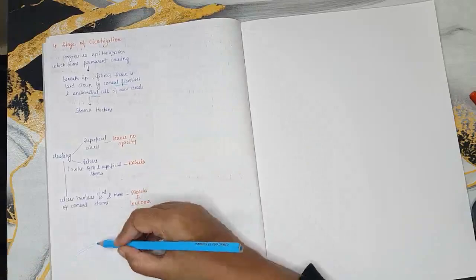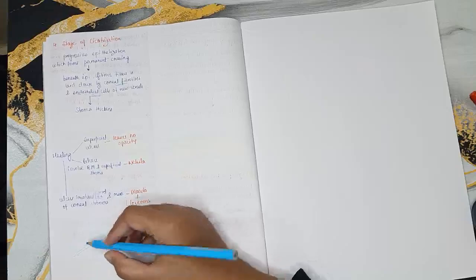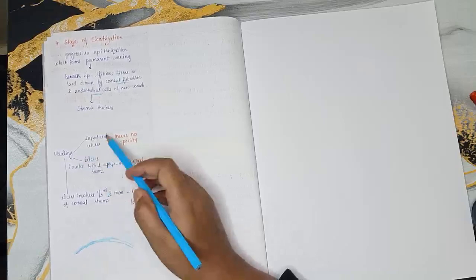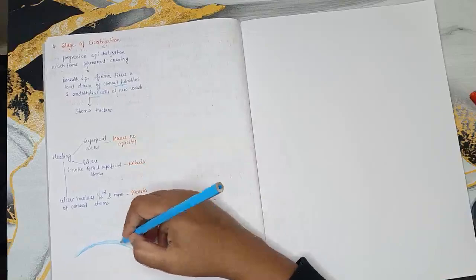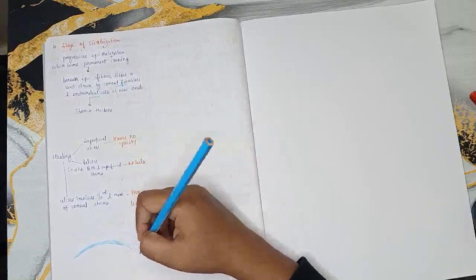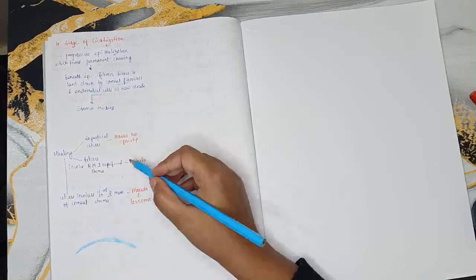When the healing is starting, healing could be of 3 different types. If the ulcer was superficial, it will heal leaving no opacity. Now if the ulcer involves Bowman's membrane, which is the second layer, and superficial stroma, what will happen?